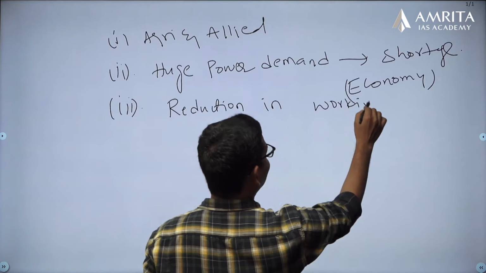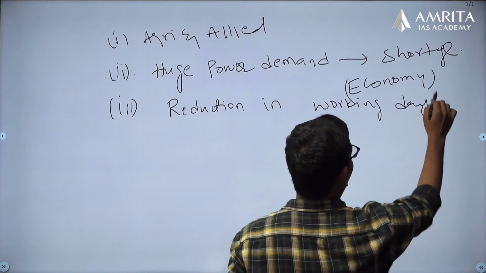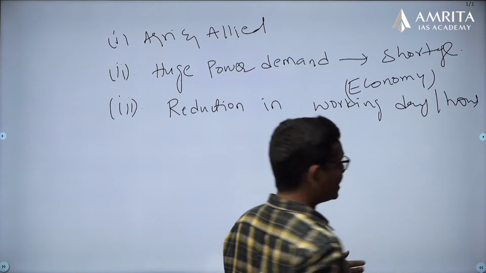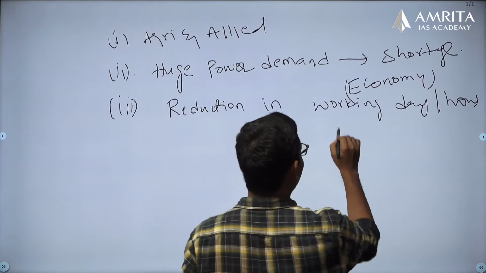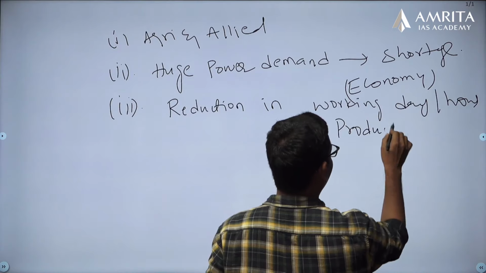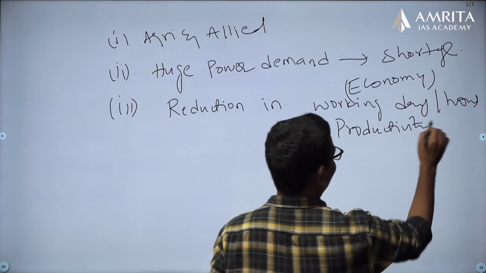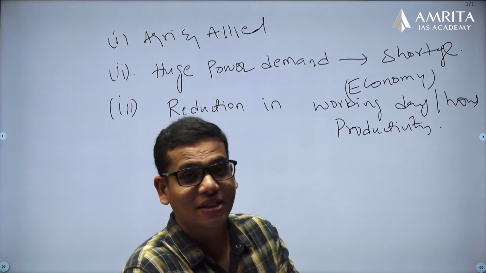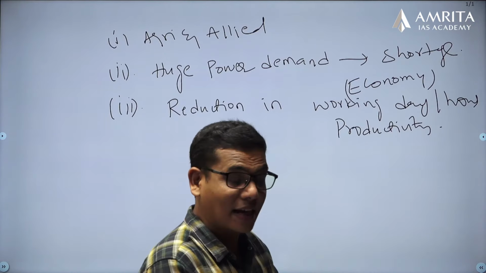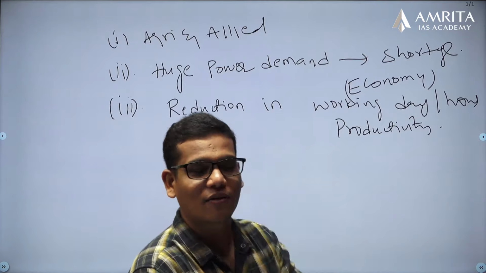Now, reduction in working days and working hours, apart from reduction in the productivity of the workers. People cannot extend beyond certain hours because of this heat wave. So they come in the early morning and complete the work by 12.